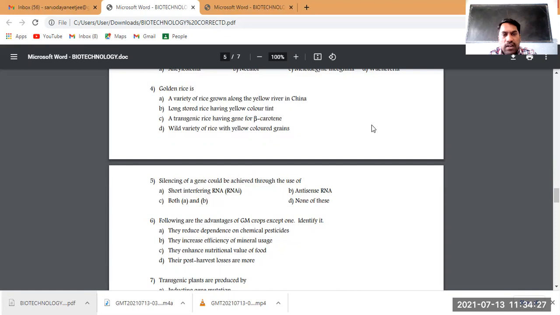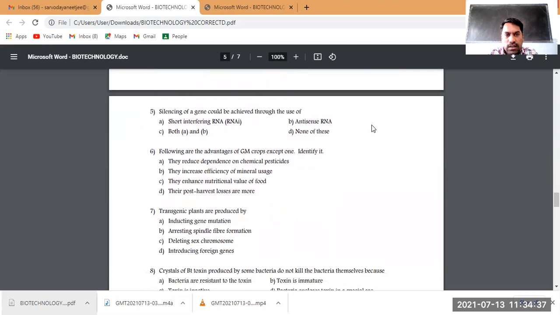Wide variety of rice with yellow colored grain. No, this is not the reason for golden rice. So option C is the right answer. So let us move on to the next question.